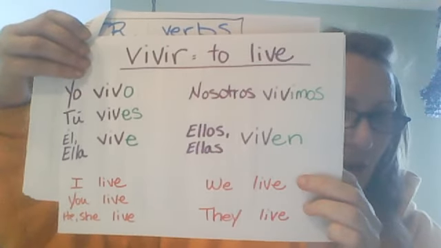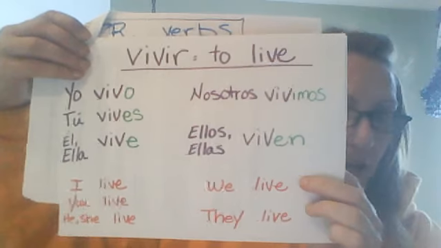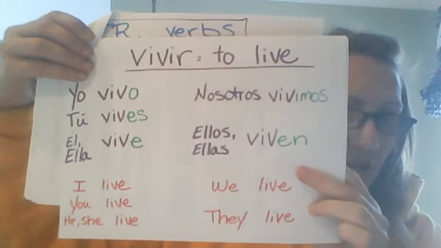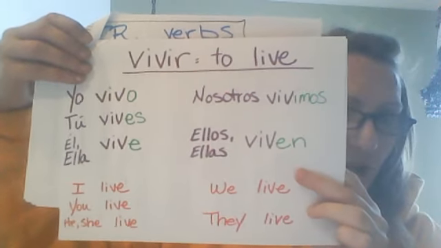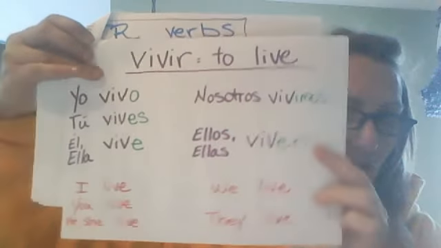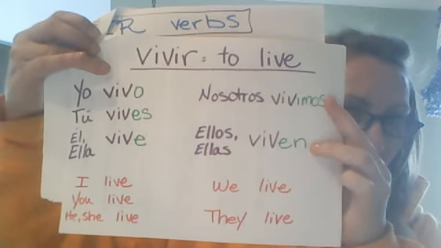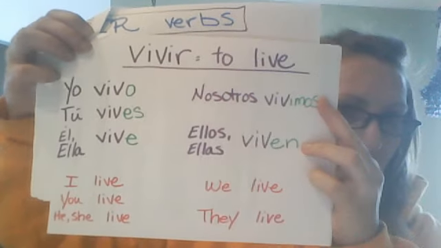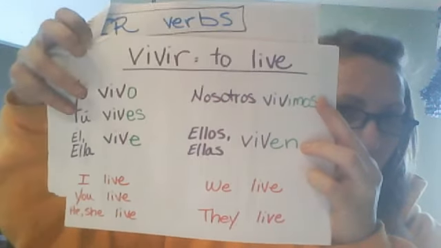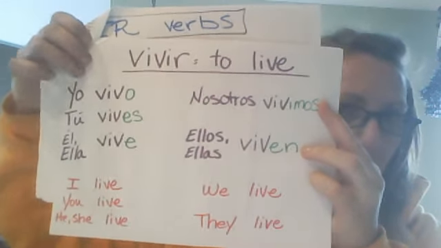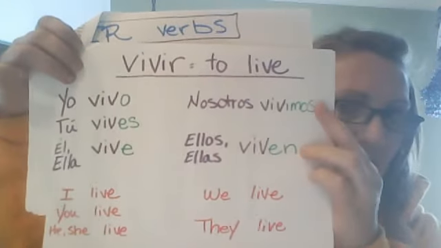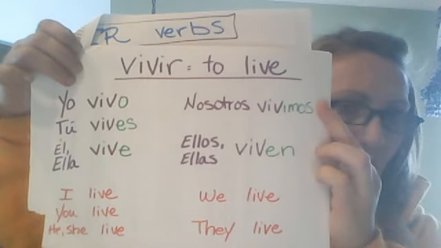So this side here is the singular side. The subjects are I, you, he or she. And then the other side here is the plural side. So nosotros is first person plural, and this is third person plural. Here we have first person singular, second person singular, and third person singular. So here's a pattern, and this is something that we're going to see over and over and over again.